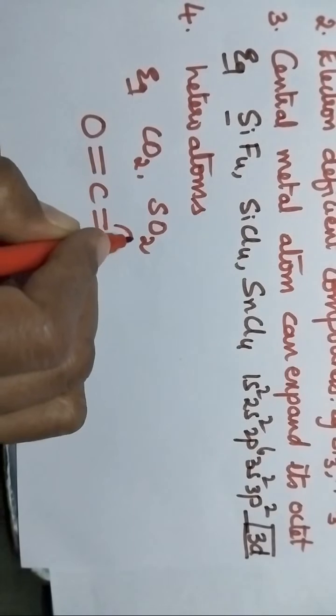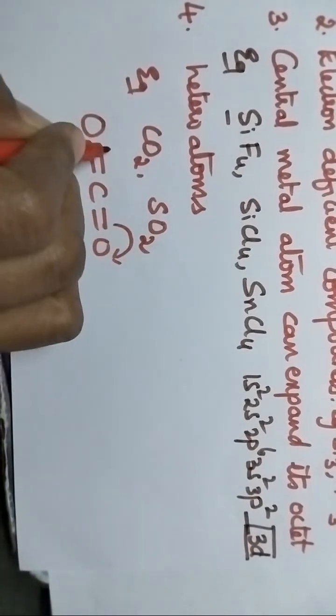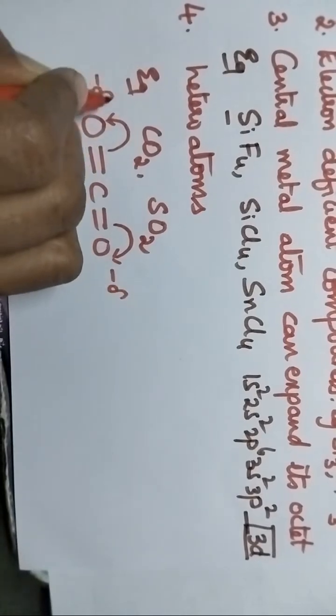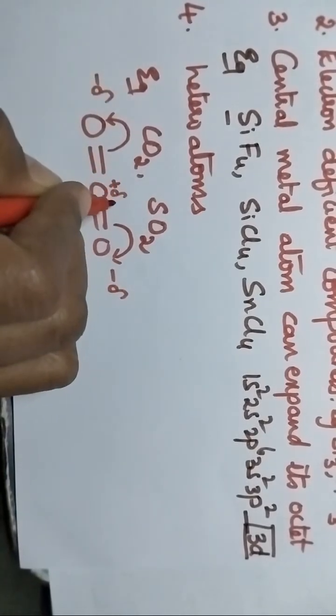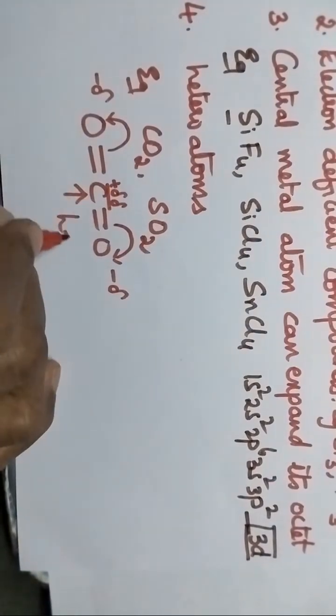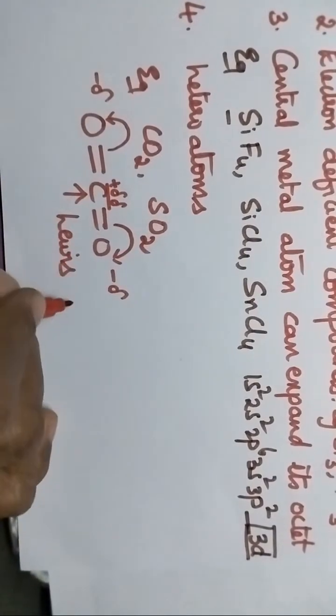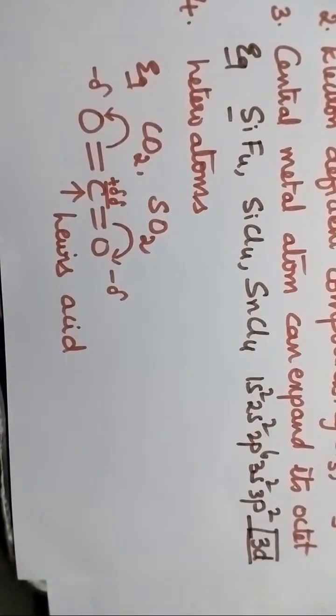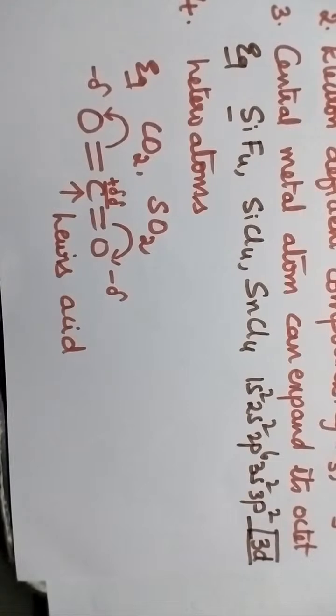What happens? Oxygen is more electronegative, so it attracts the bond pair of electrons more towards itself. As a result, the central carbon atom gets a positive charge, it is electron deficient and hence acts as a Lewis acid. So these are the various types of Lewis acids. Clear?